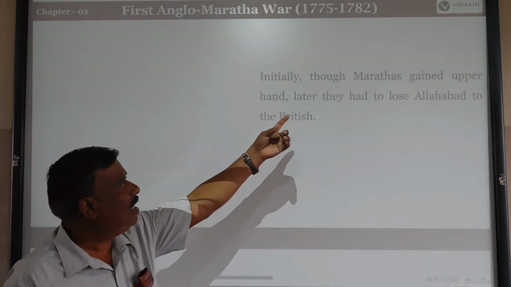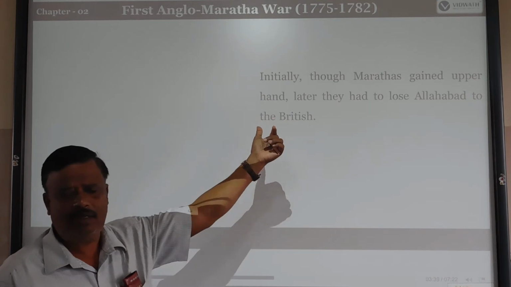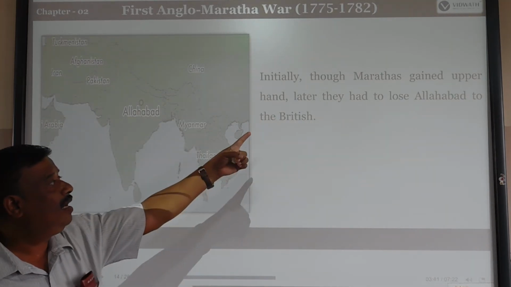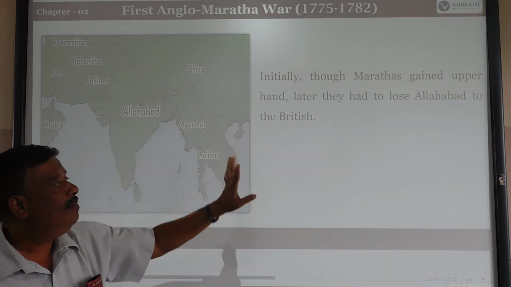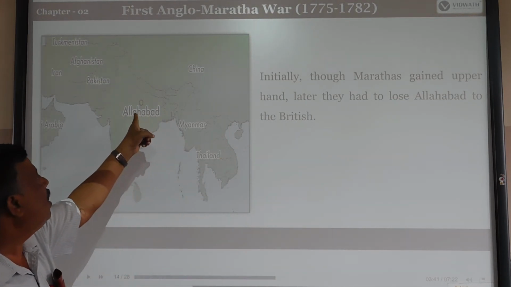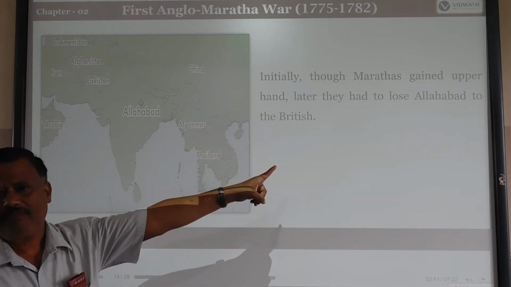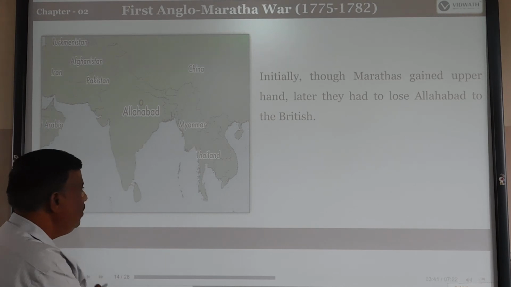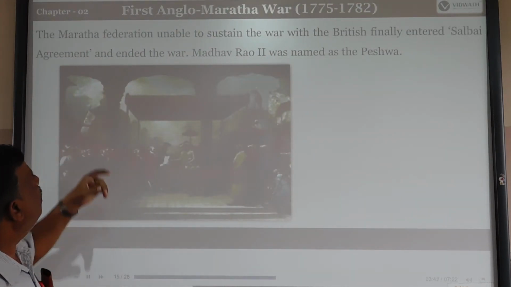Initially, the Marathas gained the upper hand. Later, they had to lose Allahabad to the British, and the Marathas were ready to give Allahabad to the British. At that time the agreement also happened.